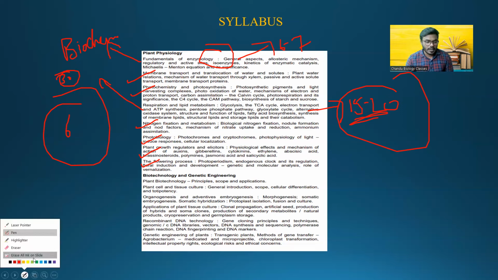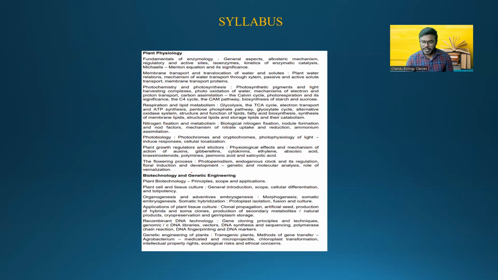Then when it comes to biotechnology and genetic engineering, it is a kind of straightforward chapter, but you have to study many things. See here in biotechnology, they have included complete rDNA technology, plant tissue culture and organogenesis, and most importantly, applications. They have included genetic engineering of plants also, not the animals. So they framed the syllabus by including different subjects in one big unit.